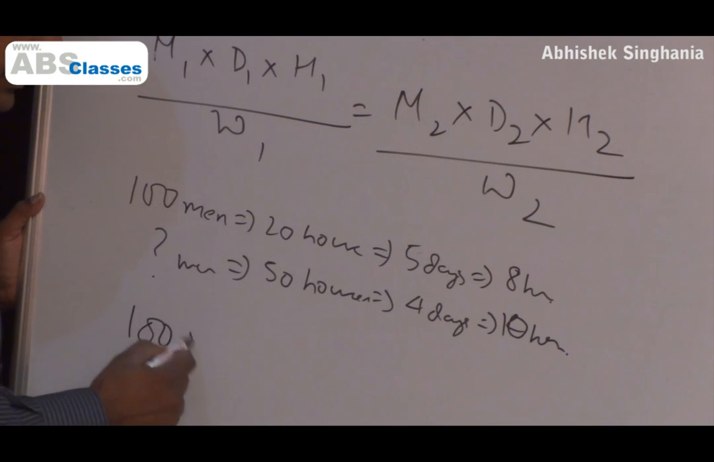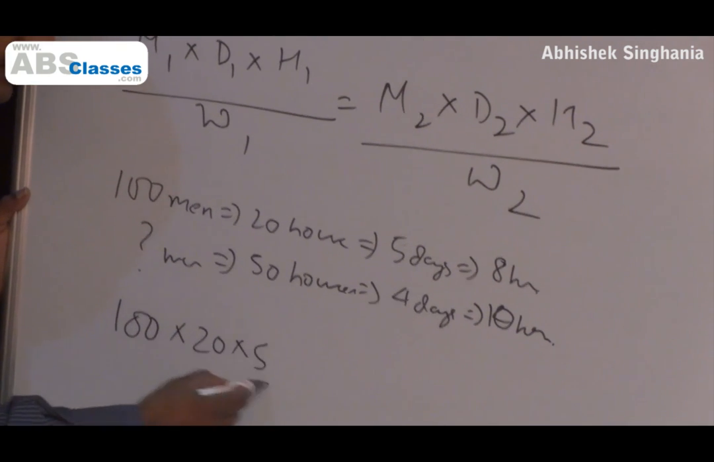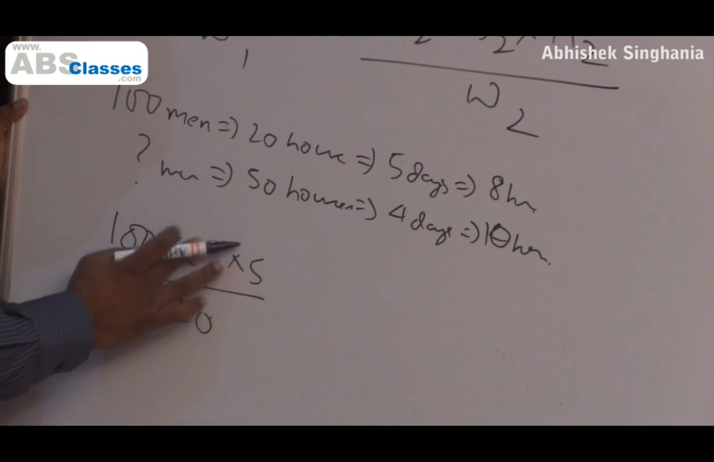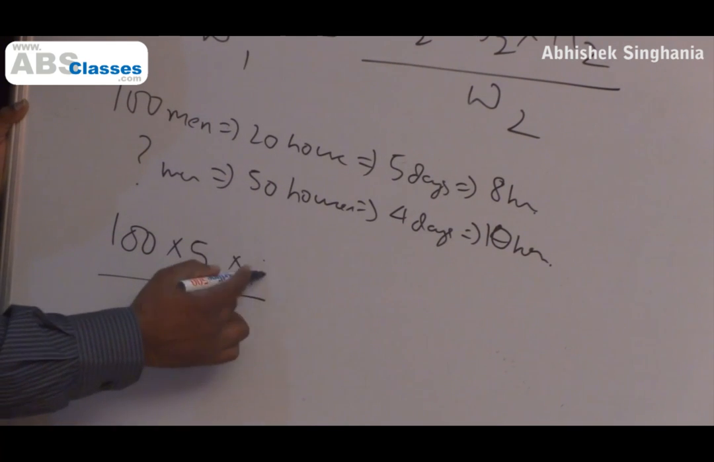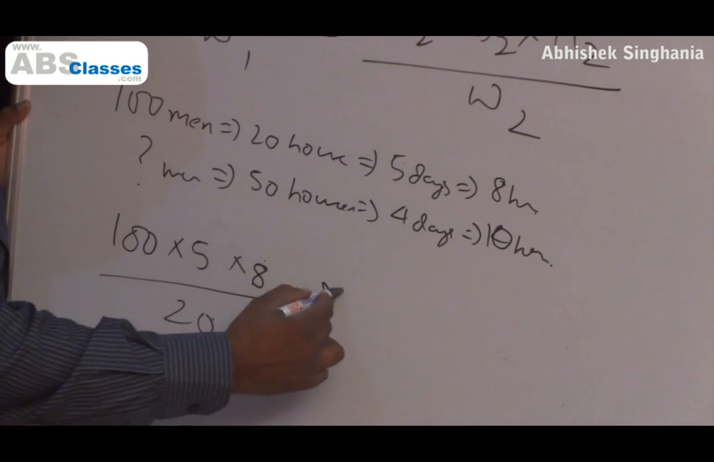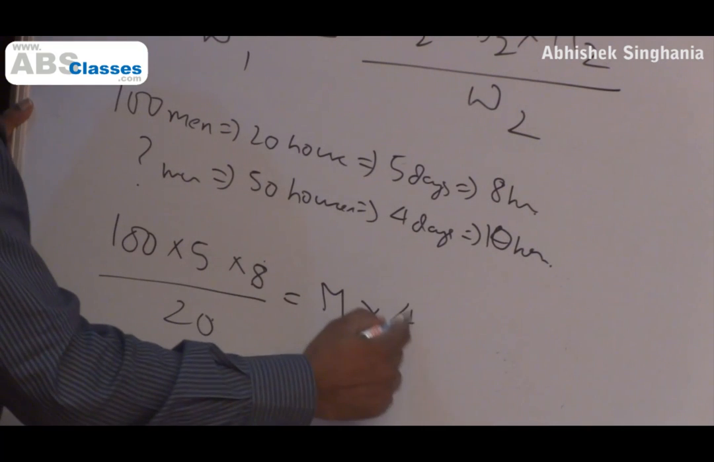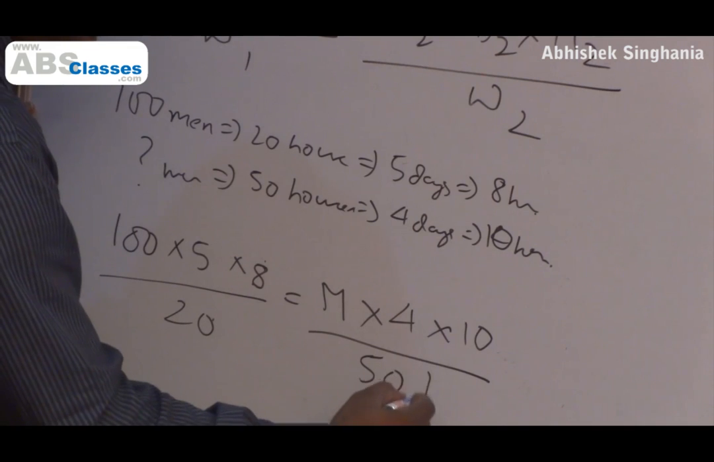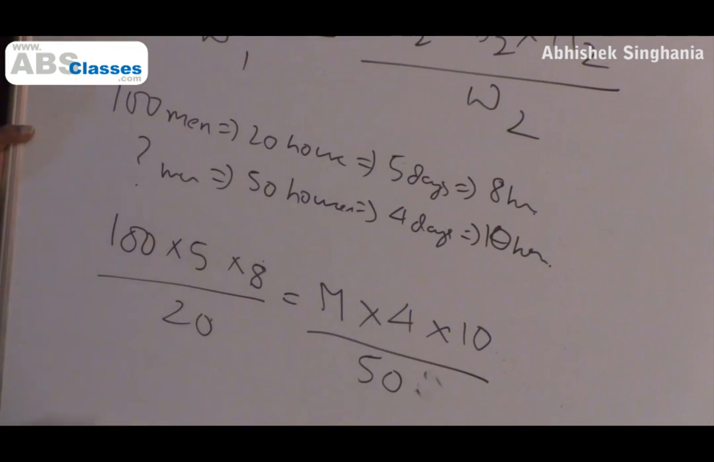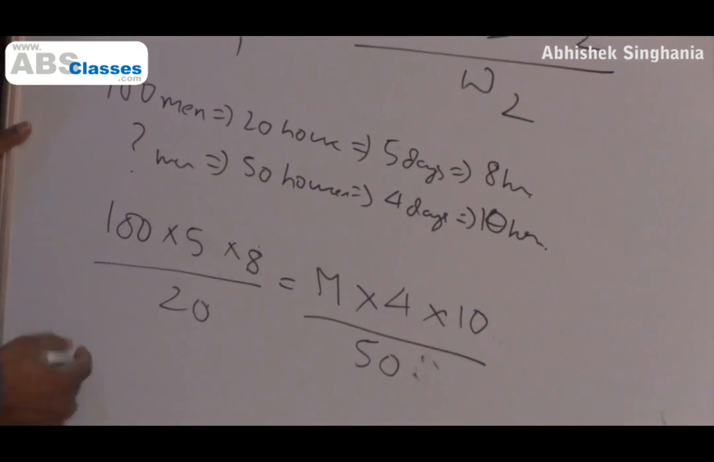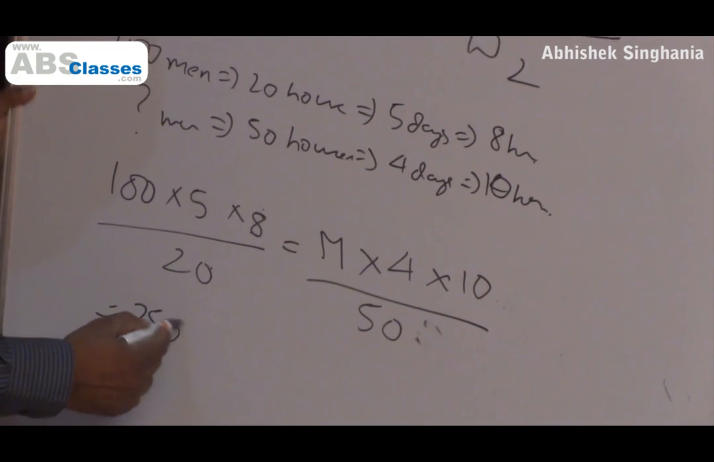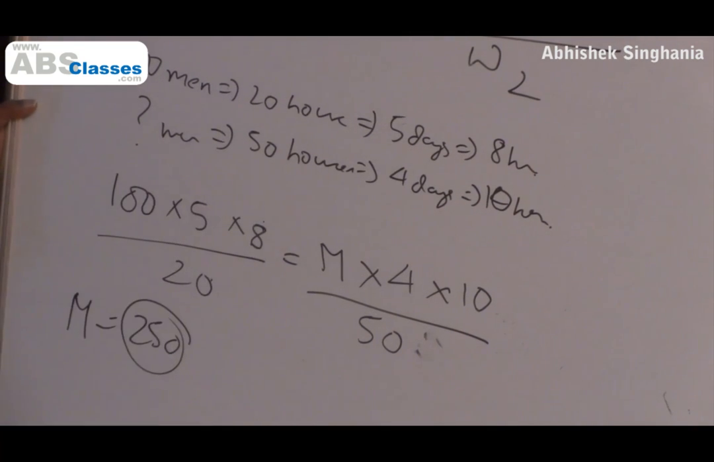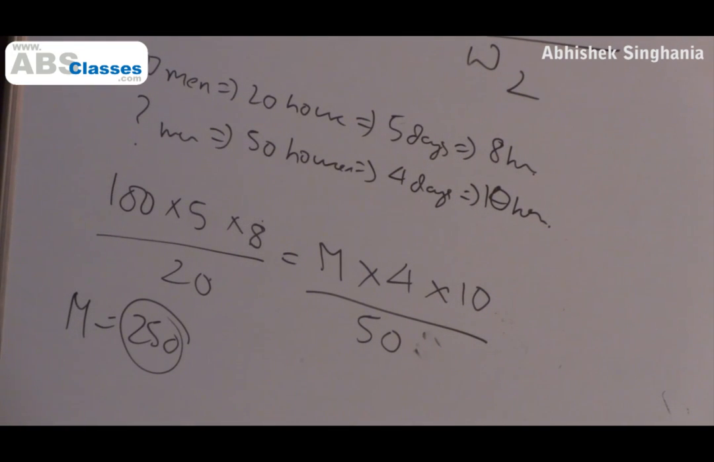So the first case: 100 into 20 into 5 into 8. The work is 20, 5 days, 8 hours. The second case: the number of men not known, number of days 4, number of hours per day 10, multiplied by the work, which is 50 houses. Now if you solve this, we will get our answer. I think the answer will come as 250. So I need 250 men to make these 50 houses in 4 days working 10 hours every day. That is the very basic idea of MDH.